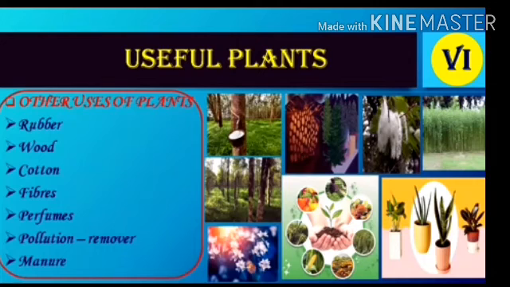Then plants are also useful as a pollution remover. As trees and plants are growing, the percentage of oxygen in the atmosphere is increasing and the percentage of carbon dioxide is decreasing. So that removes pollution. For pollution control also plants are useful to us. Then manure. Manure means what? From waste plant material they prepare manure, which is again useful for the growth of plants. So these are some other uses of plants.